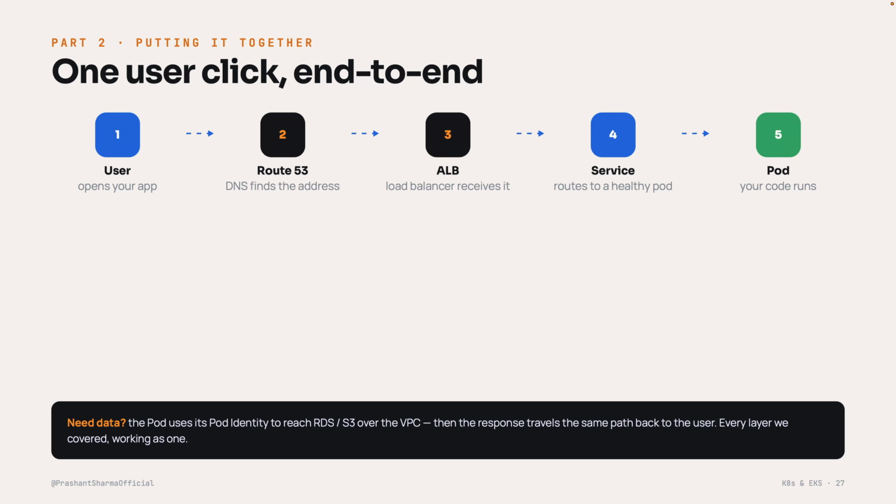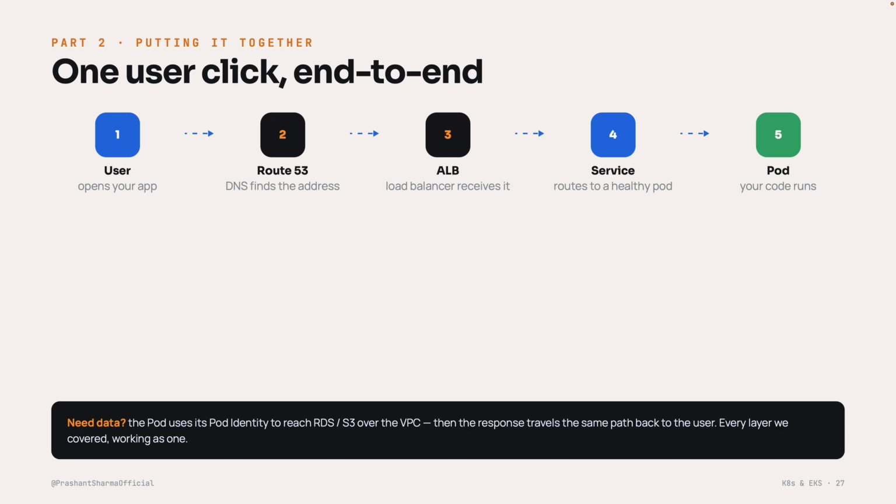Step 2, Route 53, AWS DNS, figures out the address of your system. Step 3, the request lands on your load balancer, ALB. Step 4, the ALB hands it to your service, which picks a healthy pod. Step 5, your code runs inside that pod and does the work.